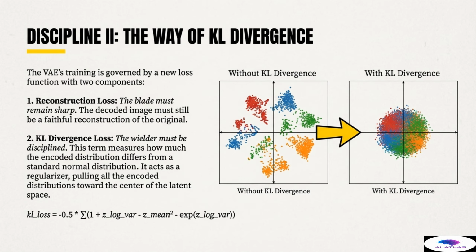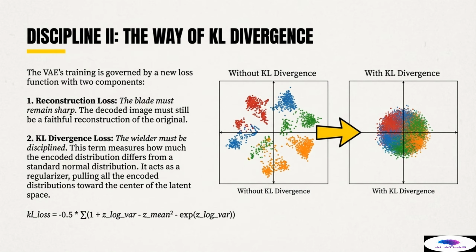The second, entirely new component is the KL divergence loss. This term measures how much the encoded distribution, defined by z-mean and z-log var, differs from a standard normal distribution, which is centered perfectly at the origin. This acts as a powerful regularizer, forcing all the encoded distributions to be pulled toward the center of the latent space.